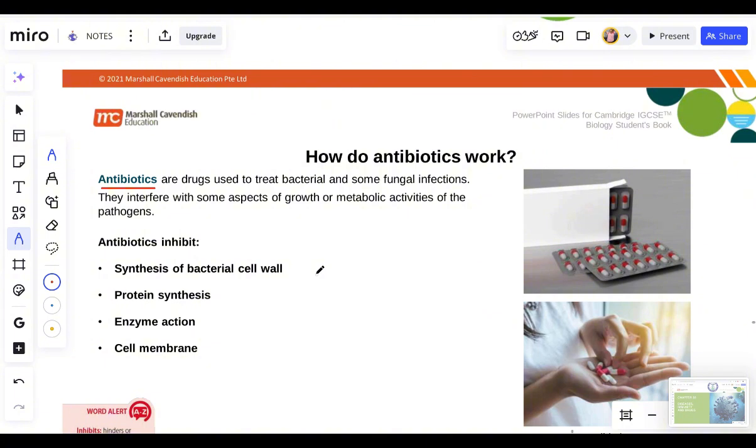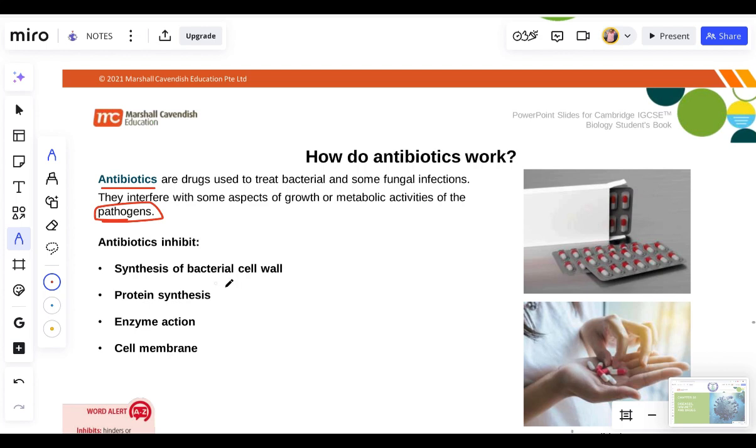Okay. Now, antibiotics are drugs used to treat bacterial and some fungal infections, right? They interfere with the growth and metabolic activities of the pathogens, meaning they don't let the pathogens do what they want to do to your body. They kill them.